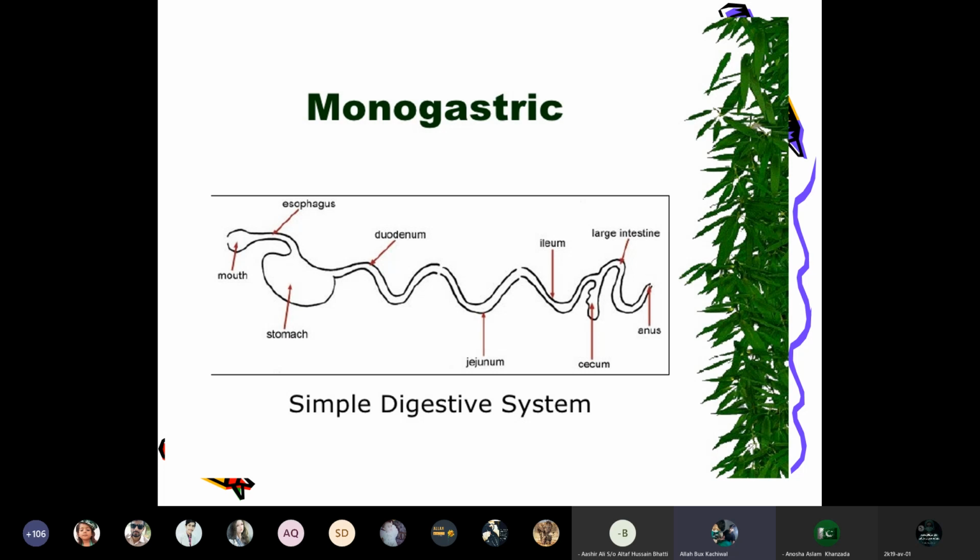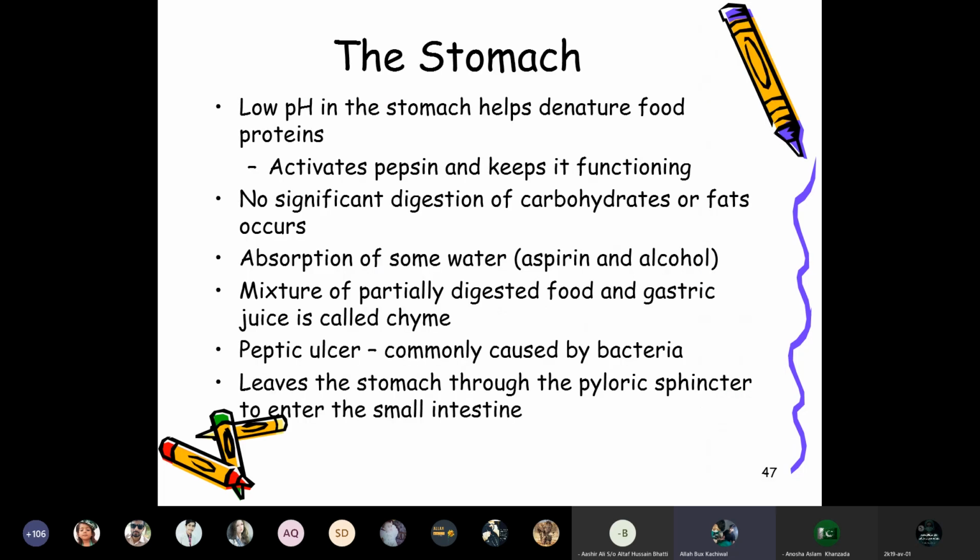The monogastric animals have a mouth, esophagus, and the simple and single compartment connected with the duodenum, jejunum, ileum, then the cecum, large intestine, and the anus. The low pH in the stomach helps to denature the food proteins, activates the pepsin, and keeps it functioning. No significant digestion of carbohydrates or fats occurs in the stomach.